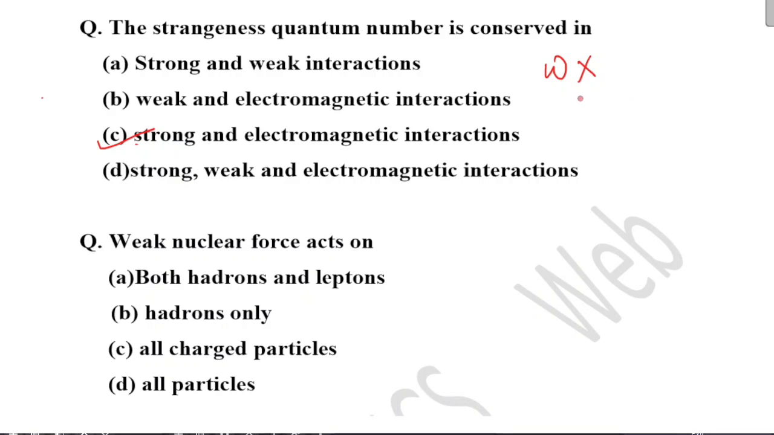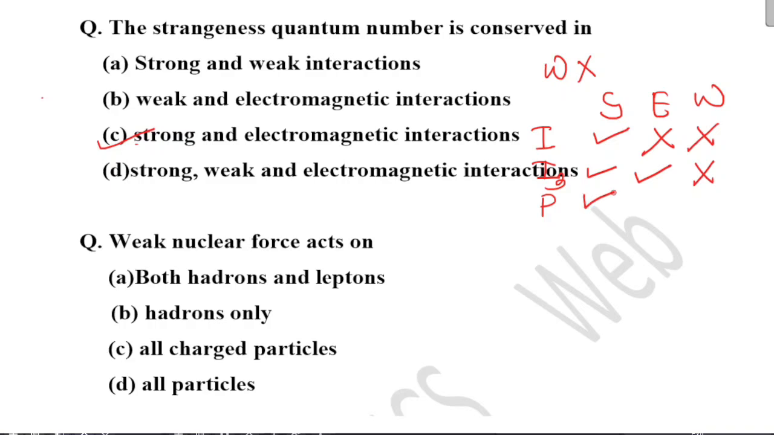Similarly, you should remember for the others, for strong, electromagnetic, weak: isospin is conserved in strong but not conserved in electromagnetic and also not conserved in weak interaction. Isospin third component is conserved in strong interaction, conserved in electromagnetic interaction but not conserved in weak interactions. Next, parity is conserved in strong, conserved in electromagnetic, but not conserved in weak interaction. Okay, next.